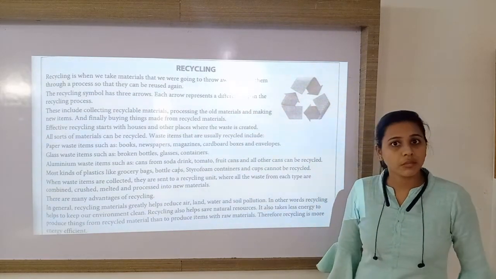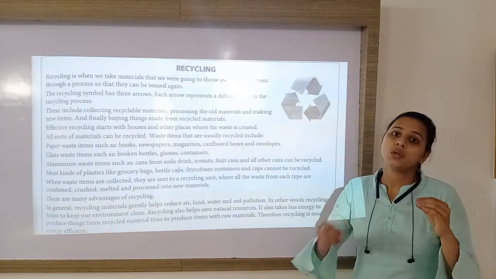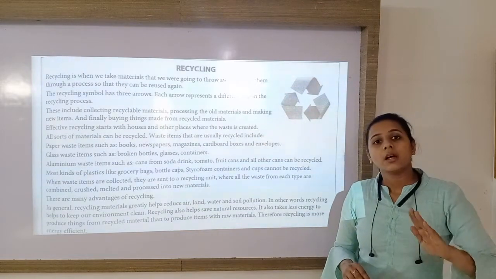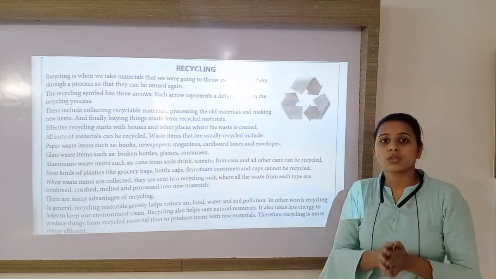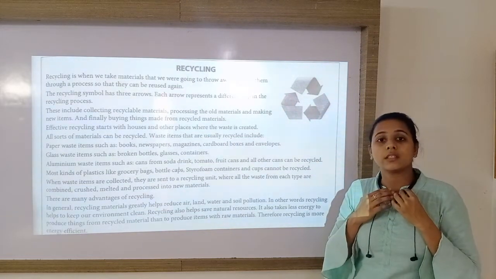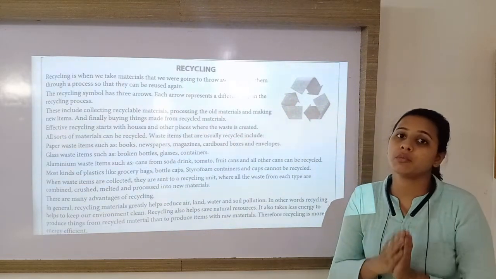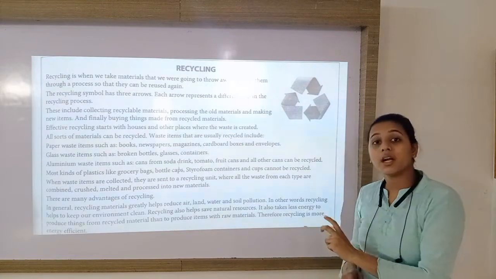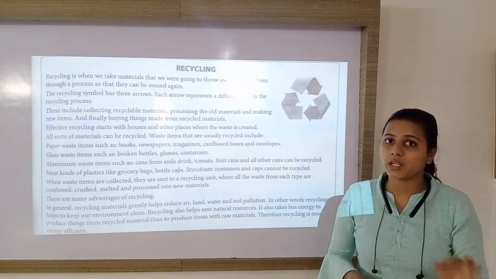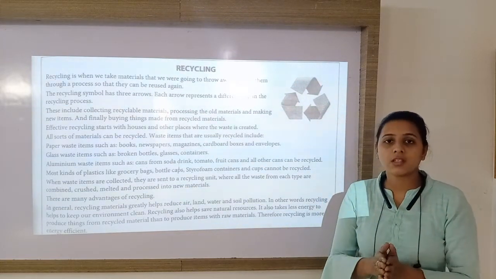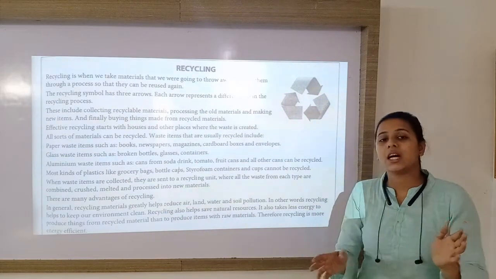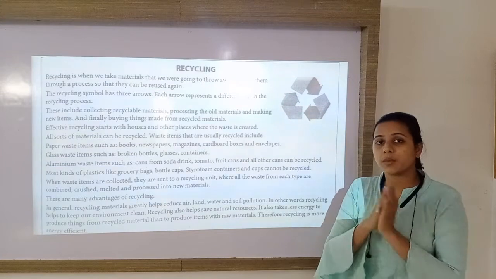The cloth is already made. Now what do you have to do? Do some process, some tailoring, some stitching on it, and make a new cloth or new attire from this cloth. So you do not have to make the cloth, but you have to make the new dress from the already made cloth. That means waste material is collected, processed, and a new material is made.